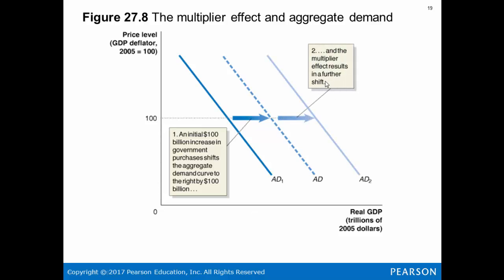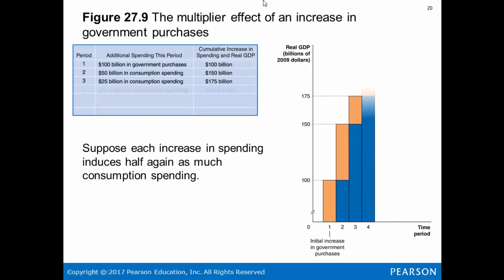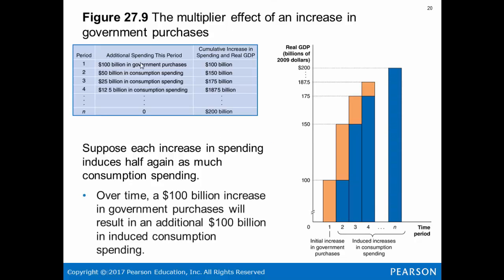And the multiplier effect results in a further shift. So we went from 81 to 80 here, but 82 is really here because the people were receiving this money. The purchases then drove more business. So the multiplier effect has an increase in government purchases.